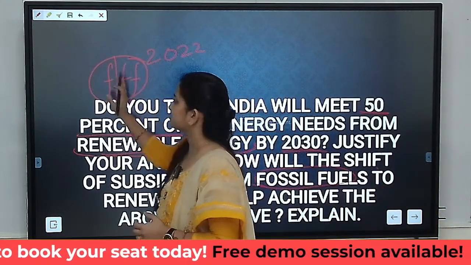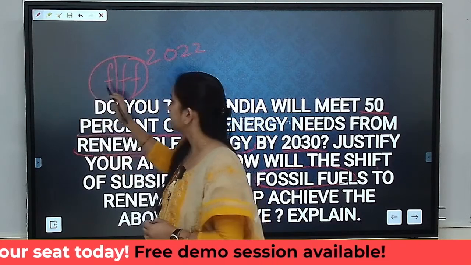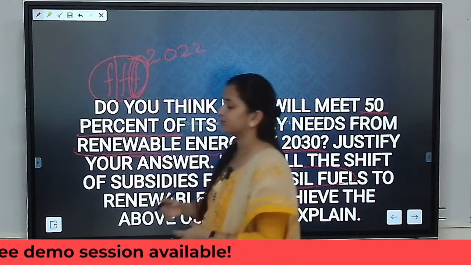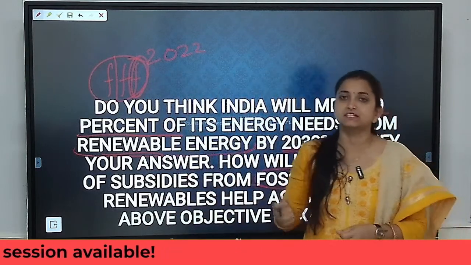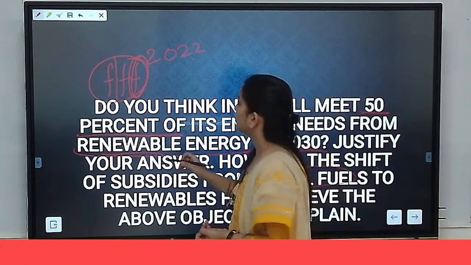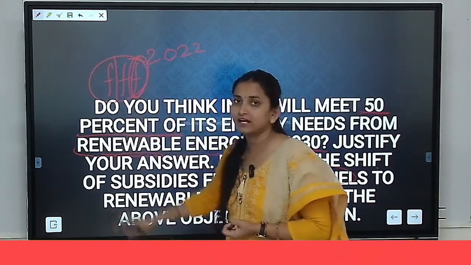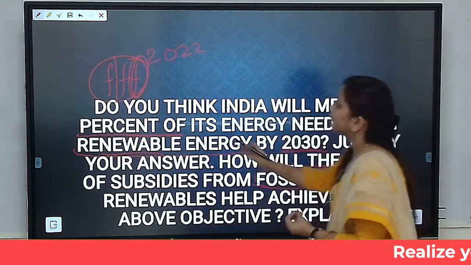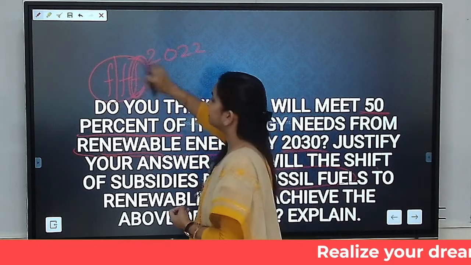Under public distribution system, food we are still continuing. Fuel we have reduced, or rather removed. We have deregulated the subsidies associated with either diesel or with petrol. Okay. And fertilizer is also provided under the subsidies part. So food, fertilizer and fuel we have deregulated.